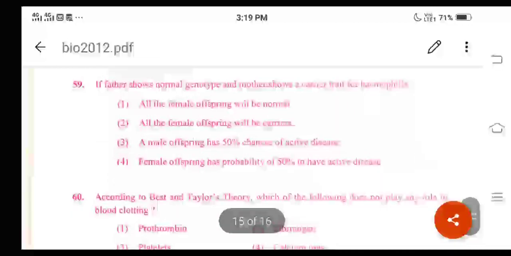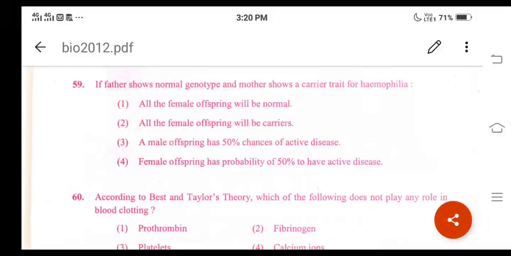Okay, then question number 59. Okay, if the father shows a normal genotype and the mother shows a carrier trait for hemophilia, then what are the different options given here? One is all the female offspring will be normal, and the second one is all the female offspring will be carriers. Then the third is a male offspring has 50% chances of active disease. Then the fourth one is a female offspring has a probability of 50% to have active disease, right? And for question number 59, option 3 is the correct answer. A male offspring has 50% chances of active disease, right?